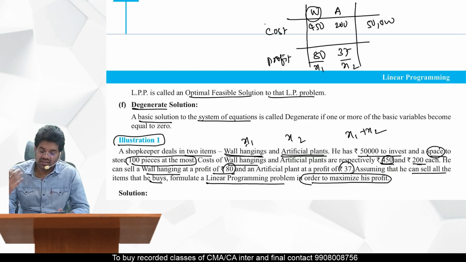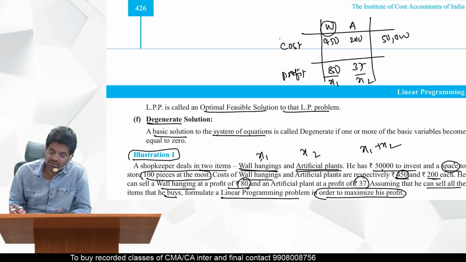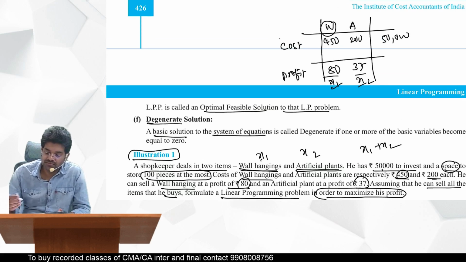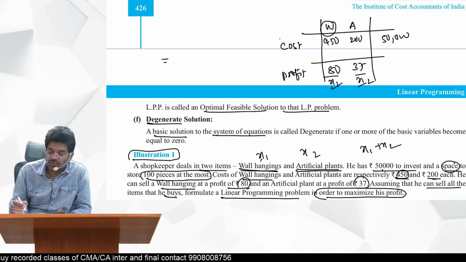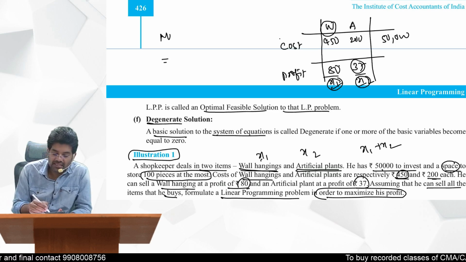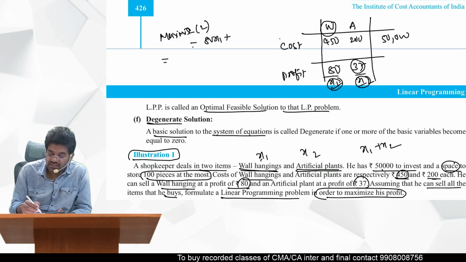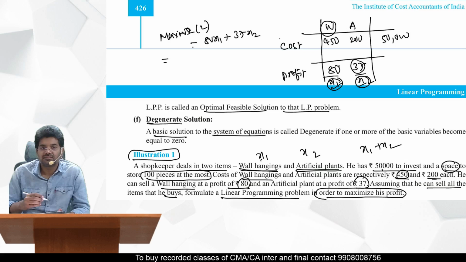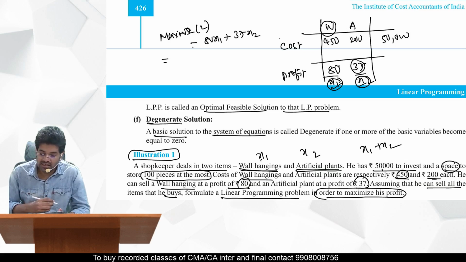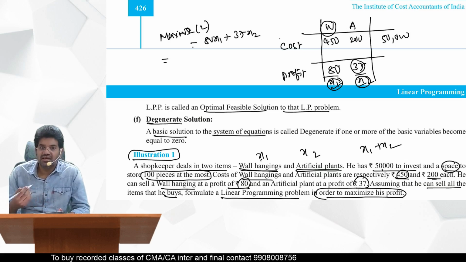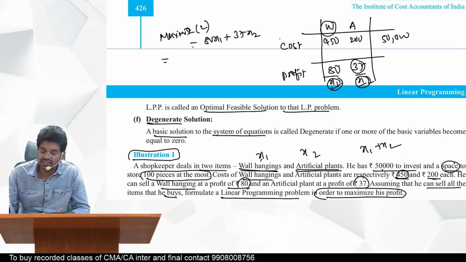Now then what is the objective function? Objective function should consist of this only, no. So how do you get profit? The number of units of this one multiplied by profit per unit. Number of units of this one into profit per unit. So maximize z is equal to 80x1 plus 37x2. This is the objective function, profit maximization here.